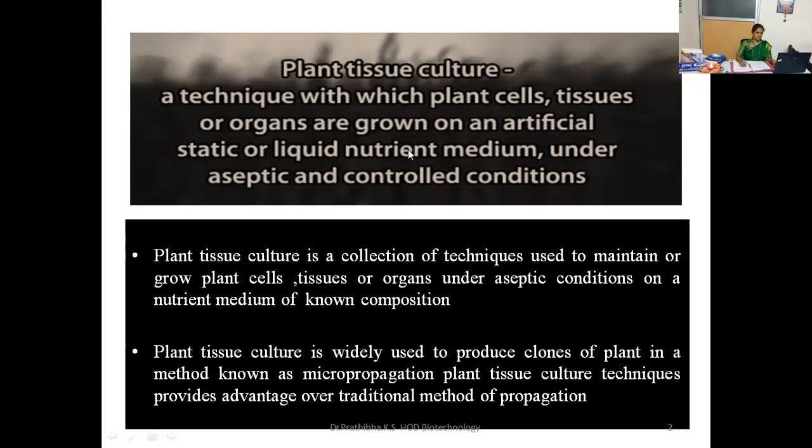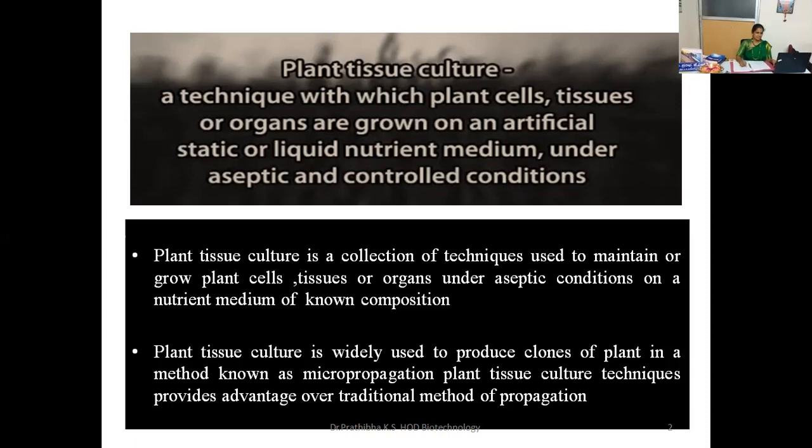And all these cells, tissues, organs can be inoculated or transferred in the aseptic condition. Septic means sepsis, aseptic means absence of sepsis or contamination, or any kind of organisms will not be there. Controlled conditions means here plant cells, tissues are grown in an in vitro condition. So in the in vitro condition, you are providing the artificial light and temperature in a controlled manner. So then what is tissue culture, you may ask?